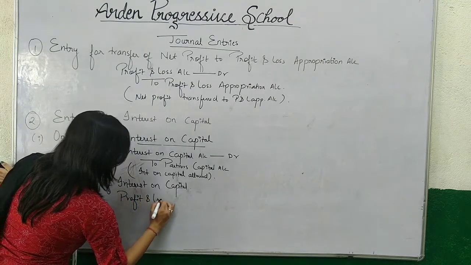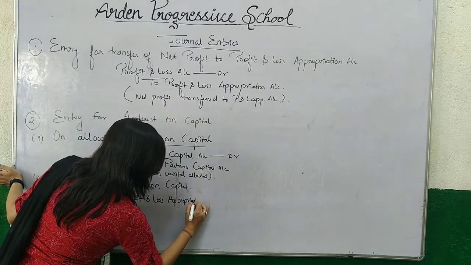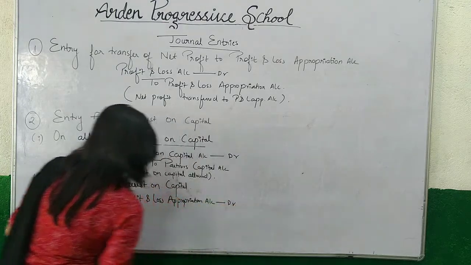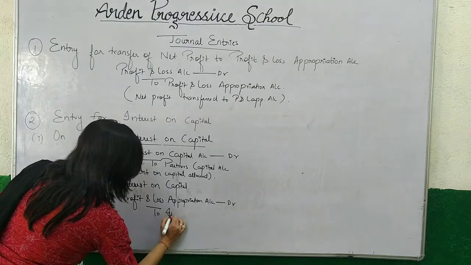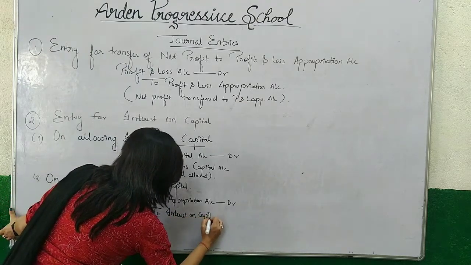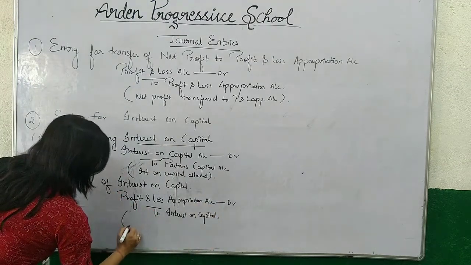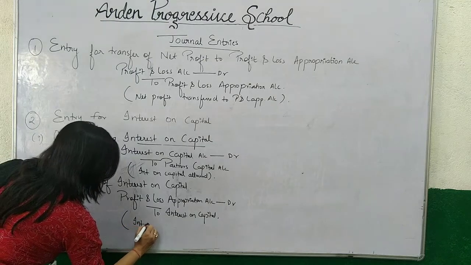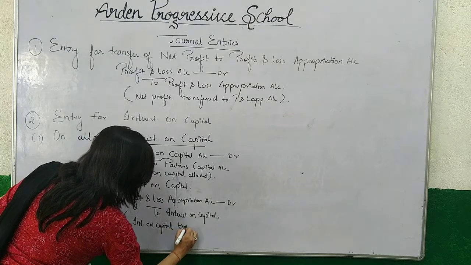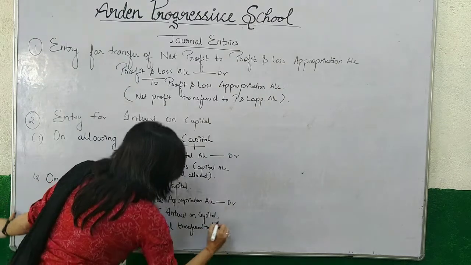profit and loss appropriation account debit to interest on capital. So here the narration for this entry will be: interest on capital transferred to P&L appropriation account.